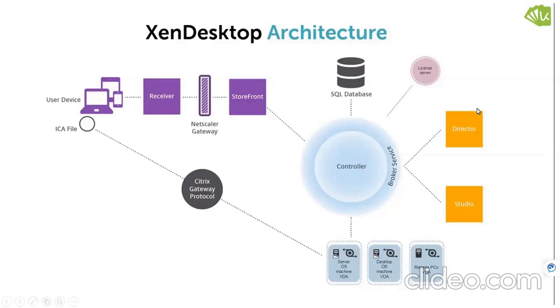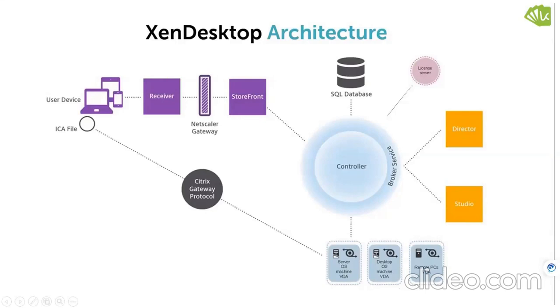Director is used for monitoring and troubleshooting purposes. Studio is a console, like AppCenter in XenApp. In Studio, it consists of information about farms, servers, policies, each and everything. This is the work of Studio. So this is the normal architecture diagram of XenDesktop and how it works.